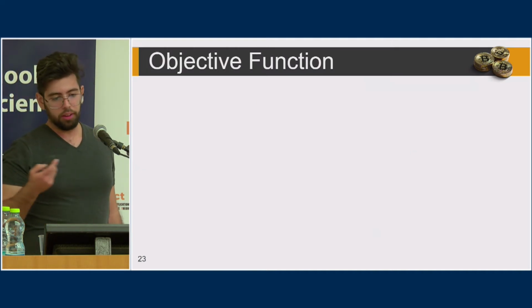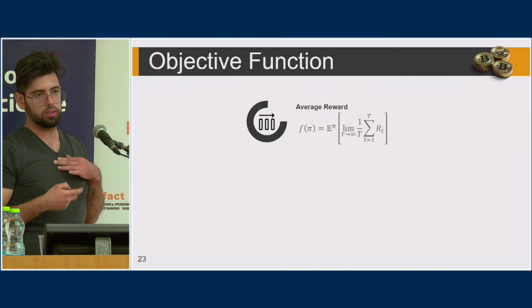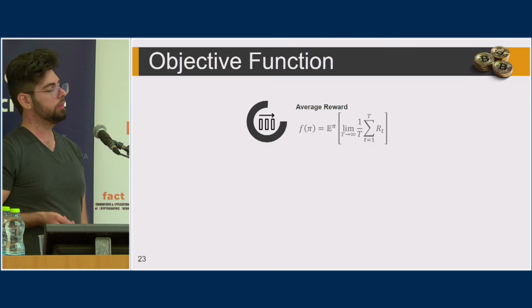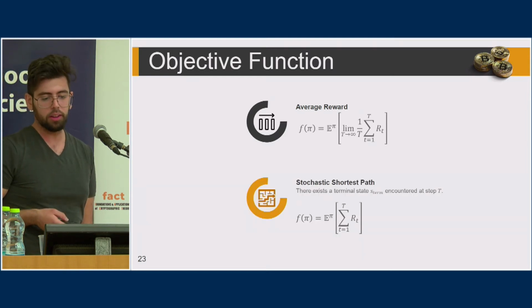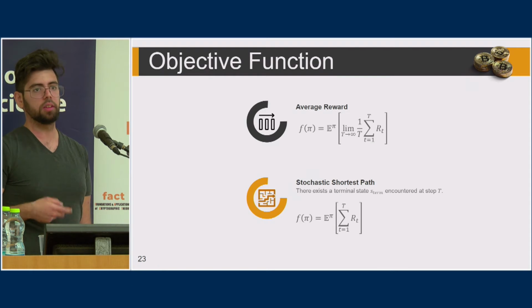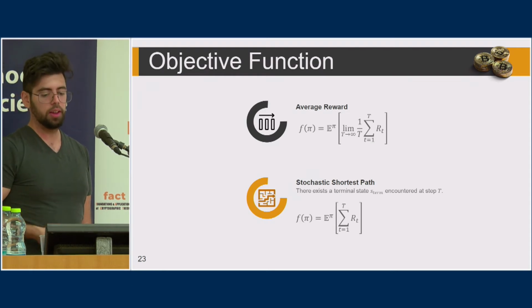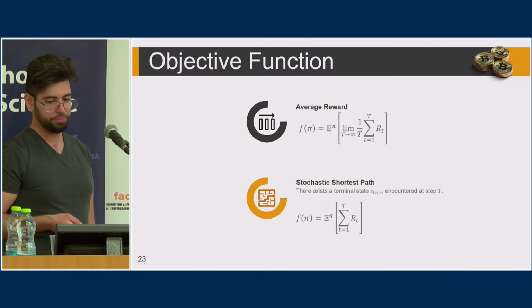And we can have different objective functions, such as an average reward, which is the average of all rewards up to a time t, when you take t to the limit. Or another criterion is the stochastic shortest path, which assumes there is some terminal state, and we want to maximize the sum of rewards until termination.